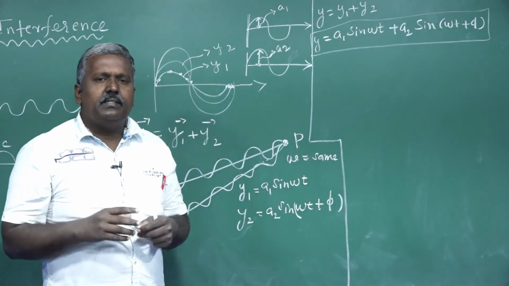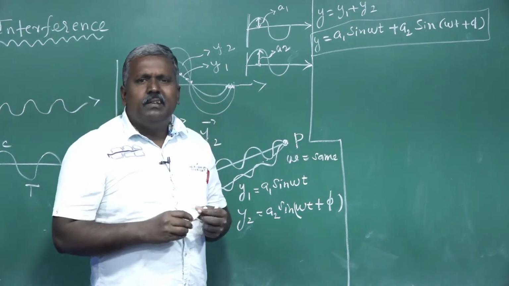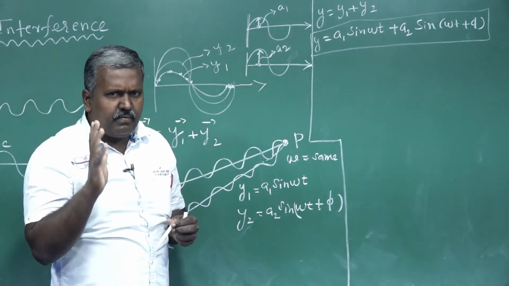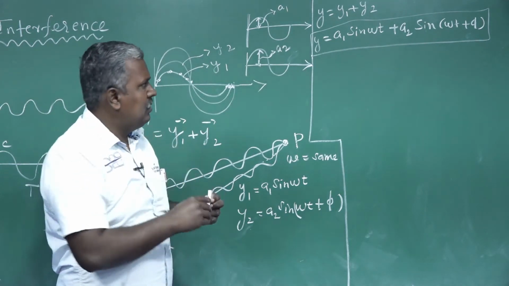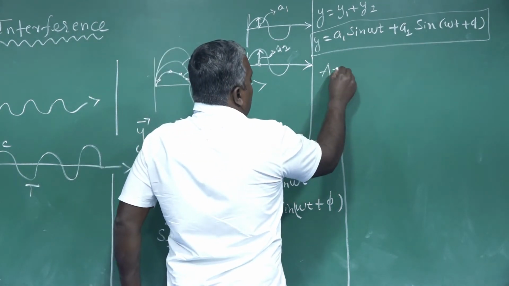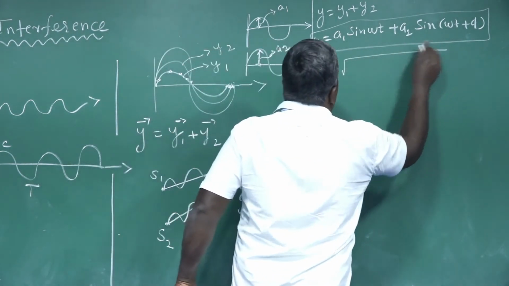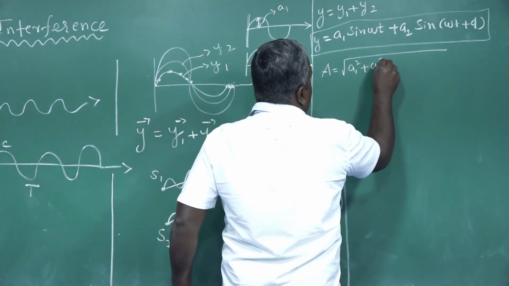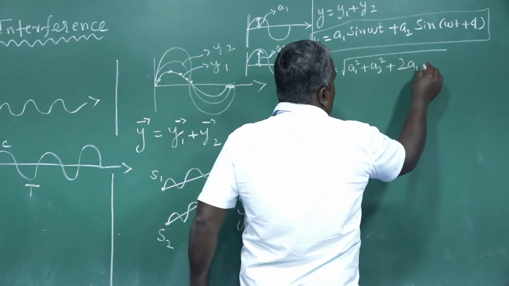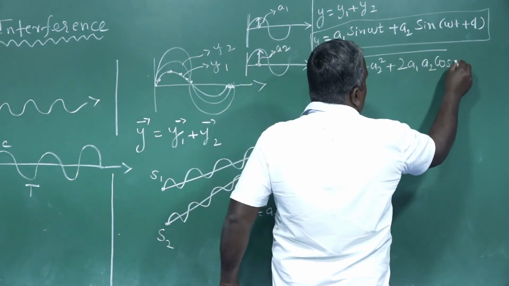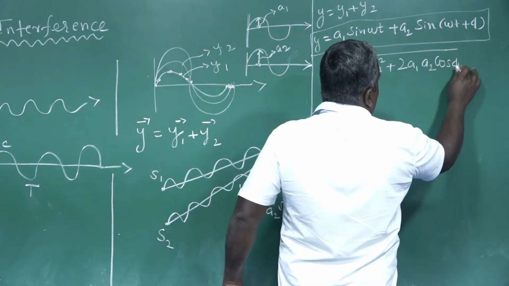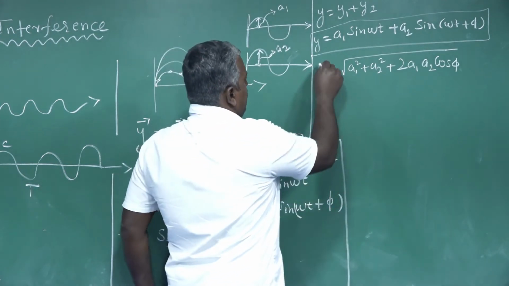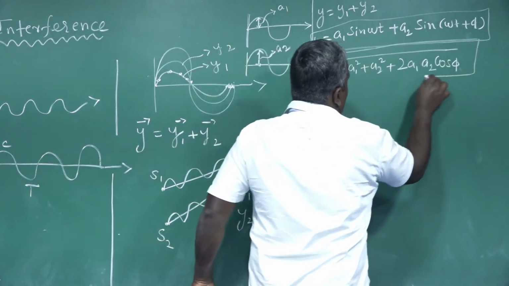The formula for resultant amplitude: capital A is equal to root of A1 square plus A2 square plus 2 A1 A2 cos pi. Very, very important formula.